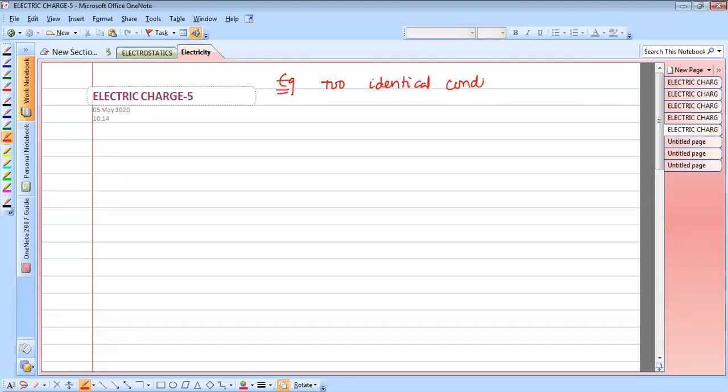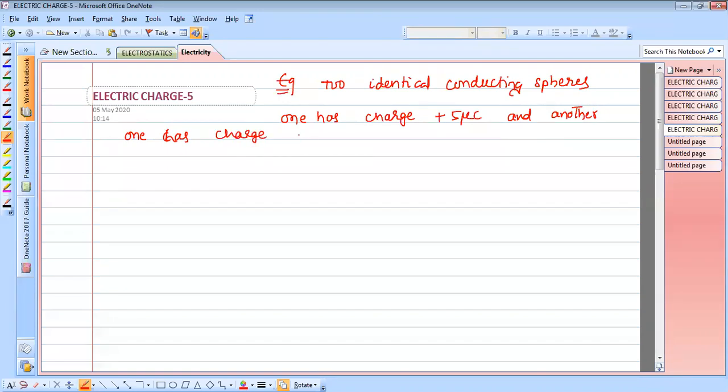Two identical conducting spheres: one has charge plus 5 microcoulombs, and another one has charge minus 9 microcoulombs.